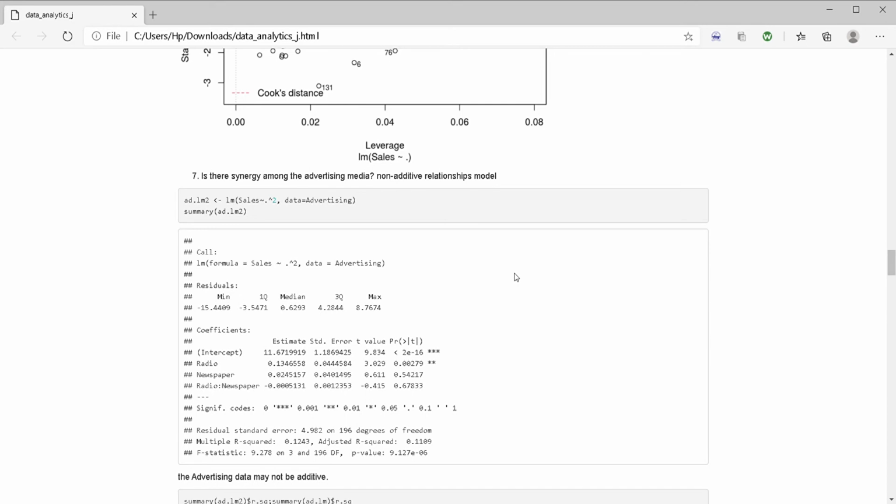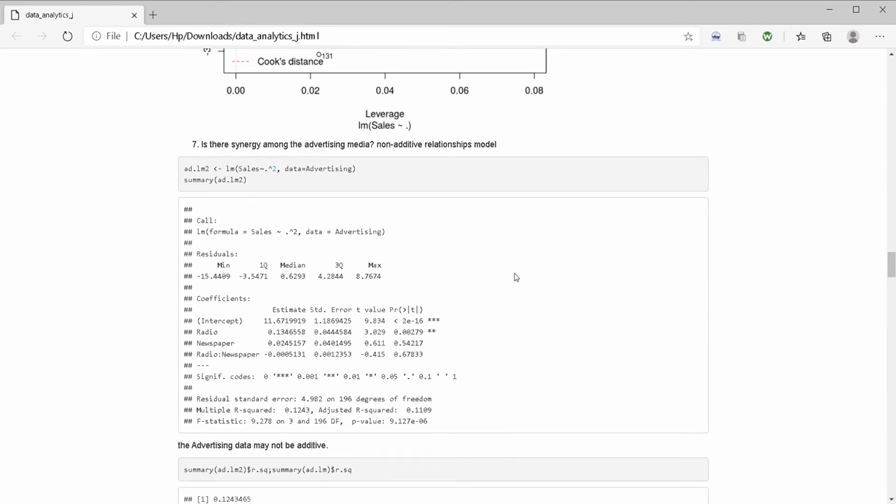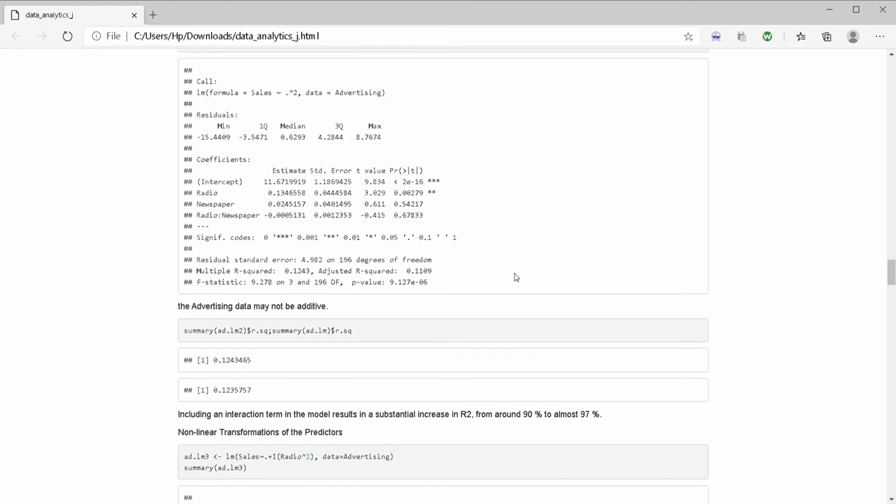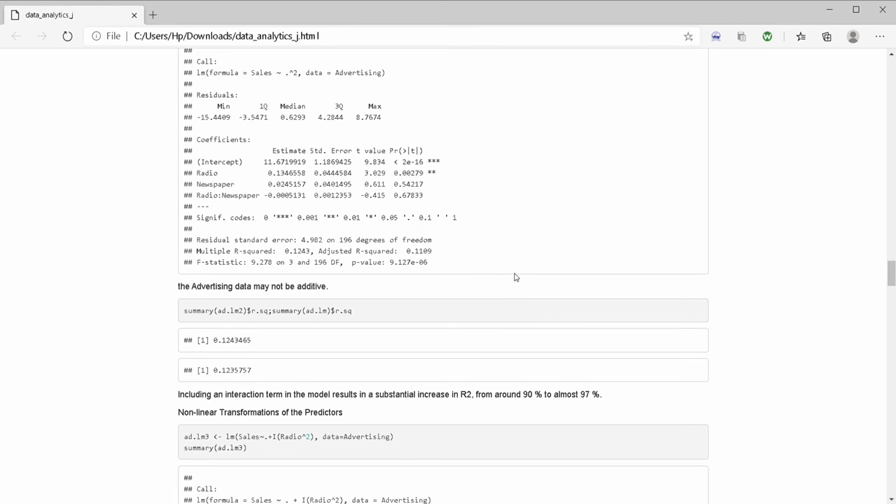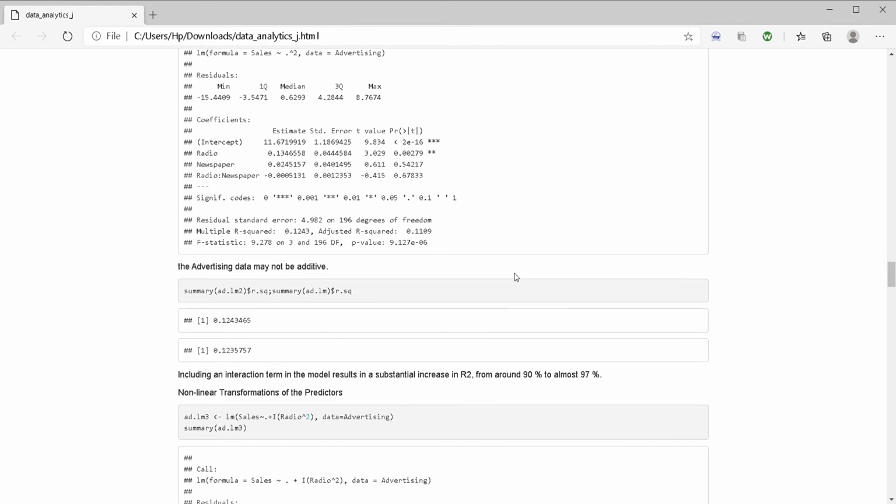The relation between two estimates. So here we can see that the sales is used as a square value in the strategy of advertising, and which is just a summary. Moving down is the advertising. As we can see that advertising in the data set is not additive. So we go for a testing.